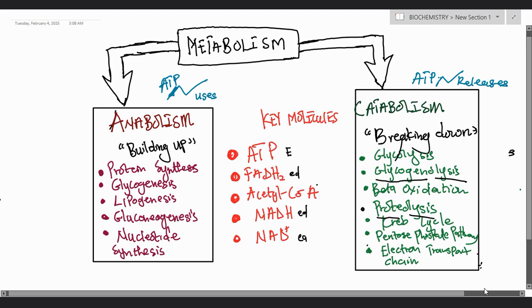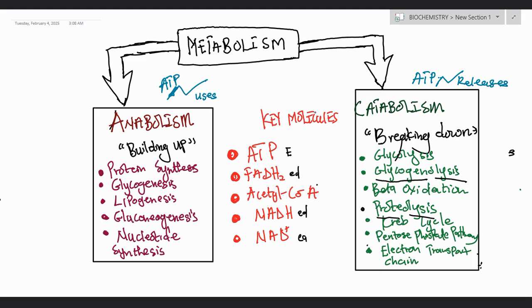Alright, so let's begin. When we talk about metabolism, we are trying to talk about all the chemical reactions that go on in the body. Metabolism can be broadly classified into two components: anabolism and catabolism. So metabolism is basically about building up and breaking down, building up something within the body or breaking down something within the body.